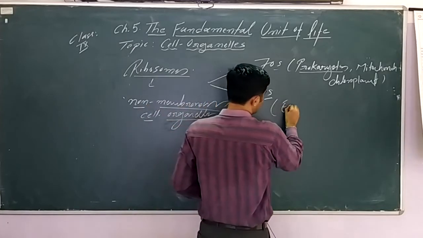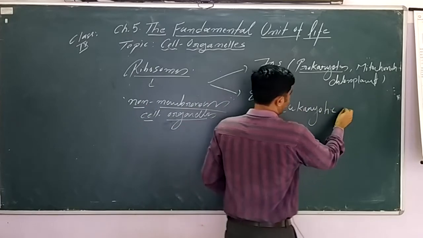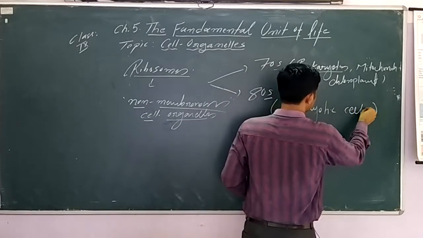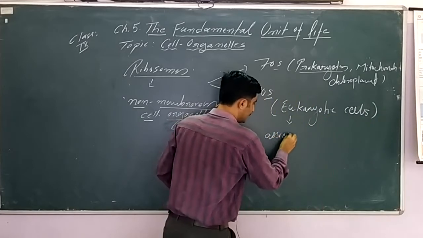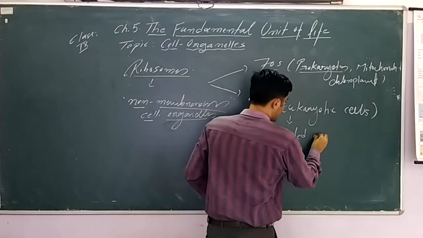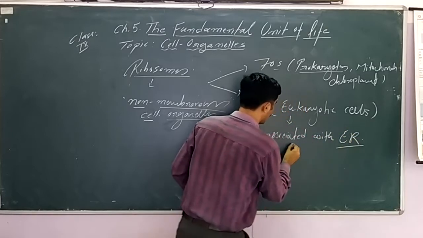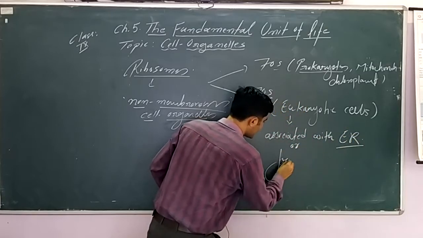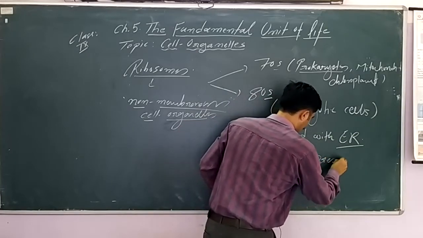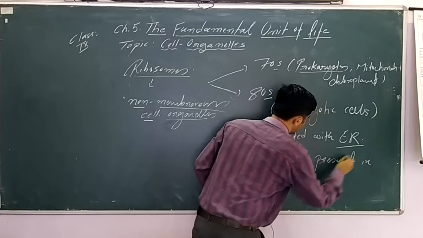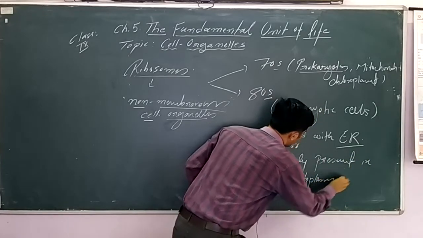The 80S ribosomes are found in eukaryotic cells. Where they are found in eukaryotic cells, they may be associated with the endoplasmic reticulum or present free in the cytoplasm.